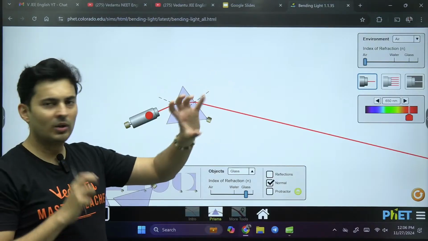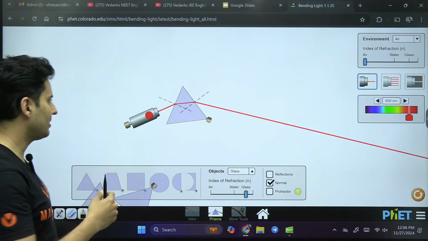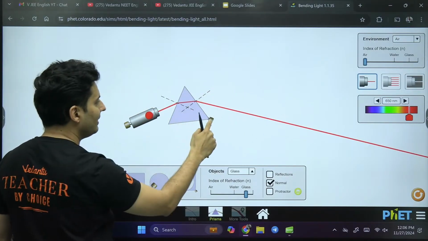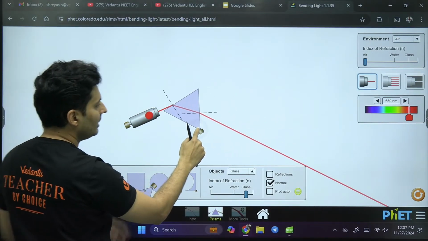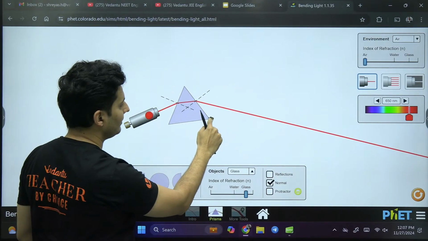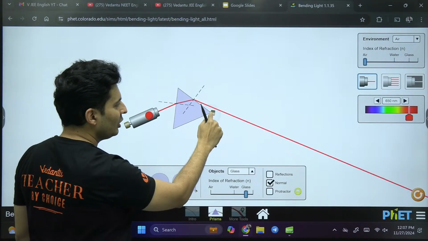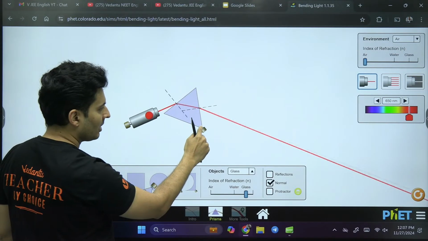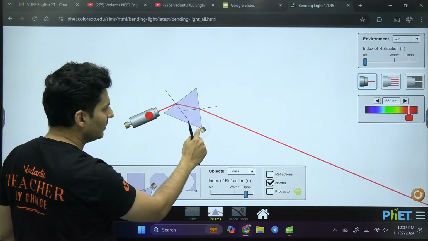I rotate the prism or I rotate the torch, one and the same thing. The ray was supposed to go like this. How much is it deviating by? See, earlier it deviated so much. Now it deviated less, less, less, less. Now more. Do you see that the deviation was maximum, or a large value, earlier?